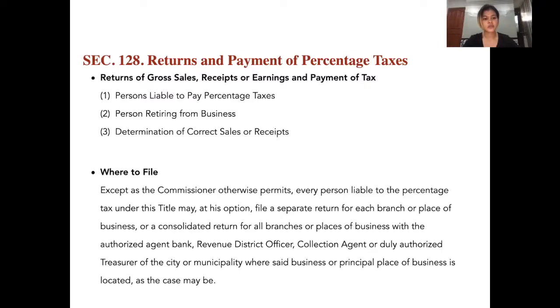So the question is where to file. Except as the Commissioner otherwise permits, every person liable to the percentage tax under this title may, at his option, file a separate return for each branch or place of business, or a consolidated return for all branches or places of his business with the authorized agent, bank, revenue district officer, collection agent, or duly authorized treasurer of the city or municipality where the said business or principal place of business is located, as the case may be. So that's it for the percentage taxes.